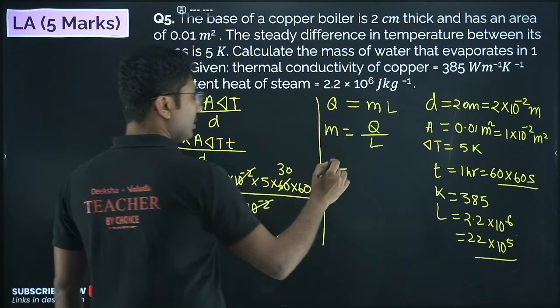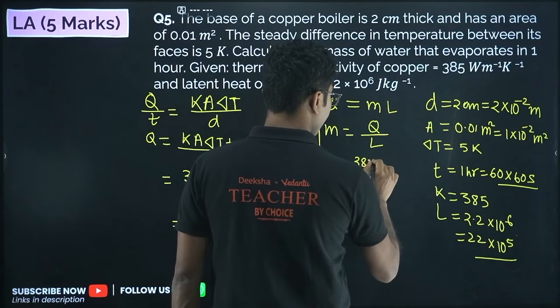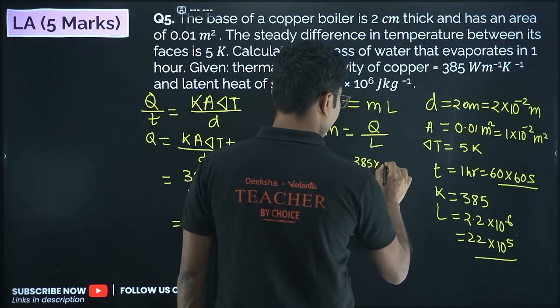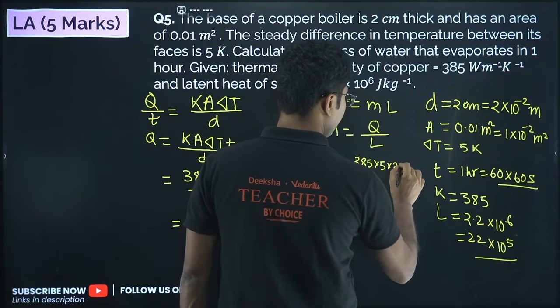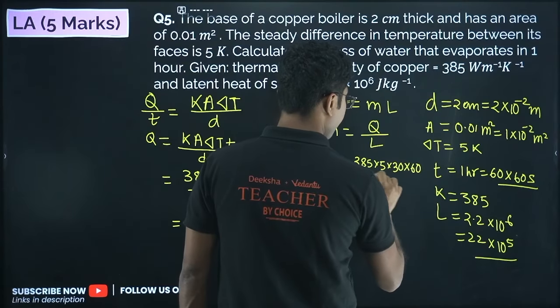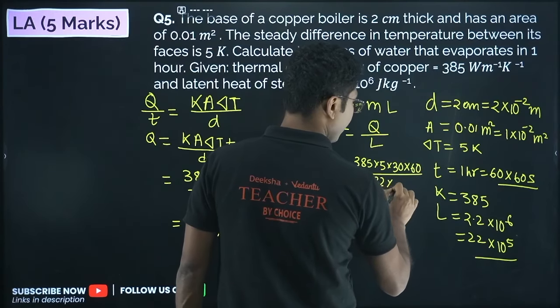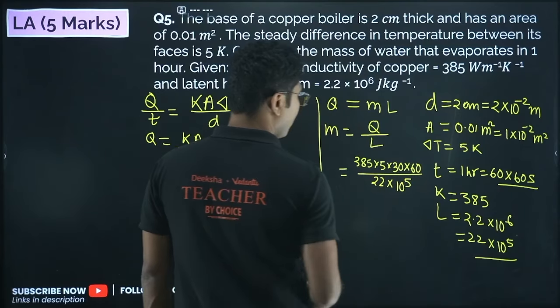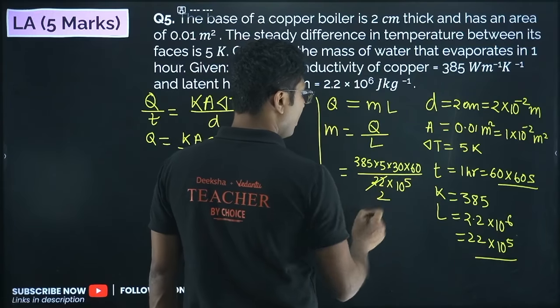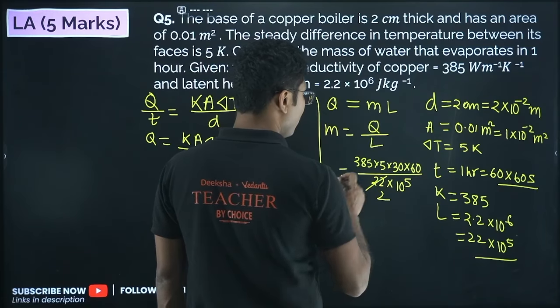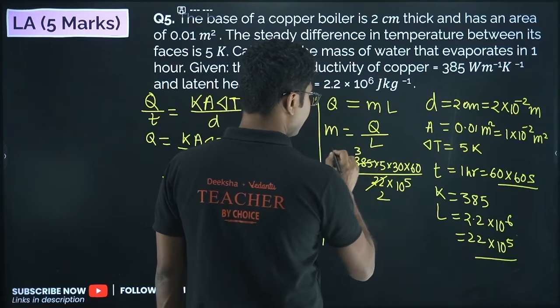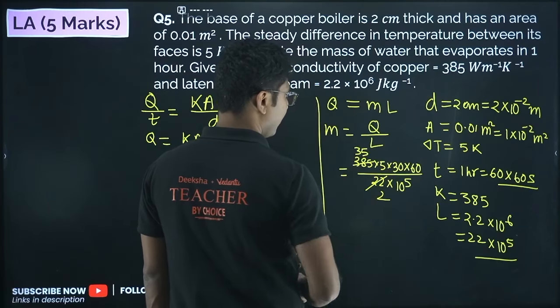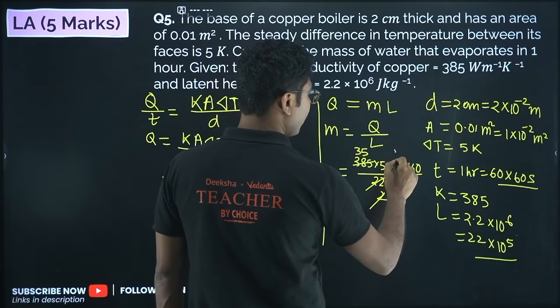Q is this one, 385 into 5 into 30 into 60 divided by 22 into 10 to the power of 5. Okay, so 2 11s are 22 and 3 11s are 33, 5 11s are 55. That's why I told you do not cancel it.